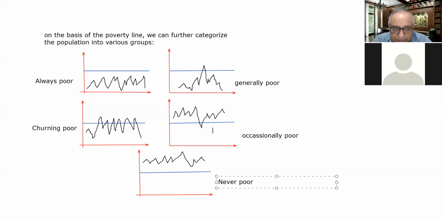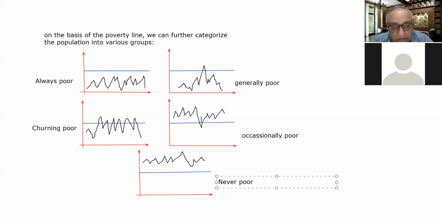And then these people are usually rich, usually non-poor, but they occasionally fall below the poverty line. And these are those people who have never fallen below the poverty line. So this is the population of the country, which can be divided into these 5 categories on the basis of this. Okay.